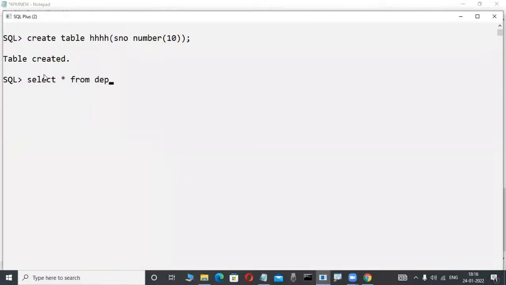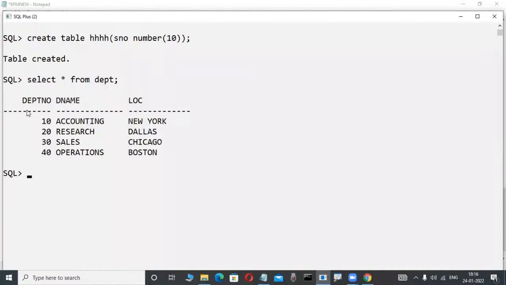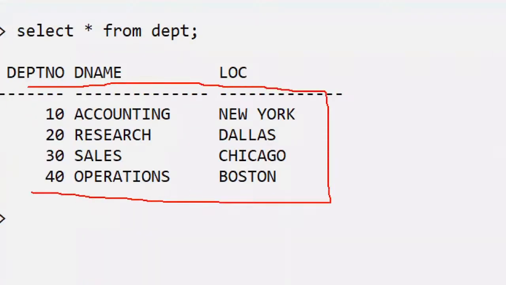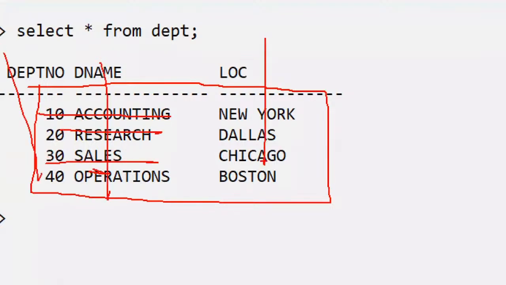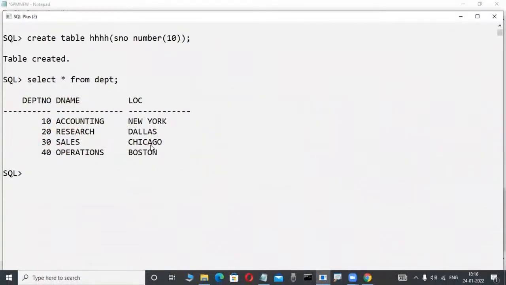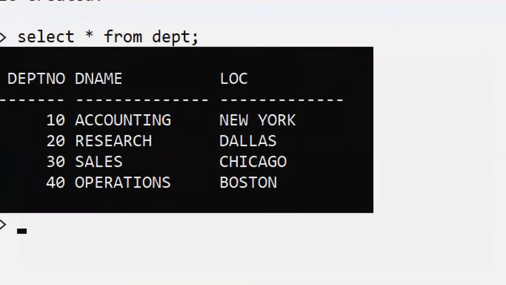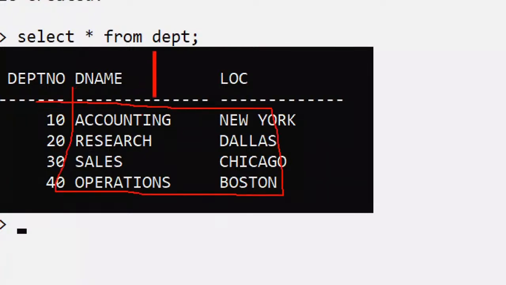Always observe here. Whenever there is a logical structure, data is represented at the logical structure in matrix format, rows and columns. That's why this is a data model: how data is represented at a logical structure. From 1970 onwards, data is represented at a logical structure in the relational data model. Relational data model means data is represented in the format of a matrix. Matrix means nothing but rows and columns.